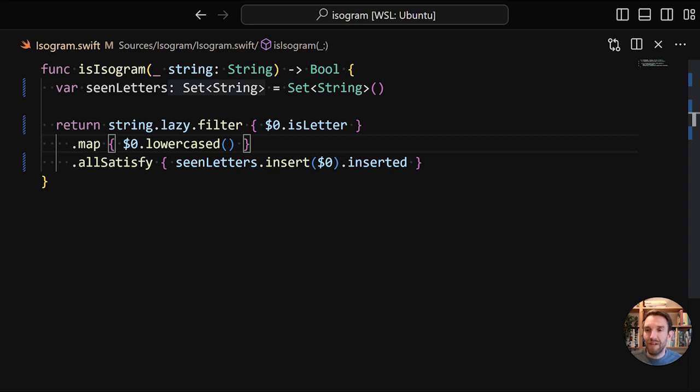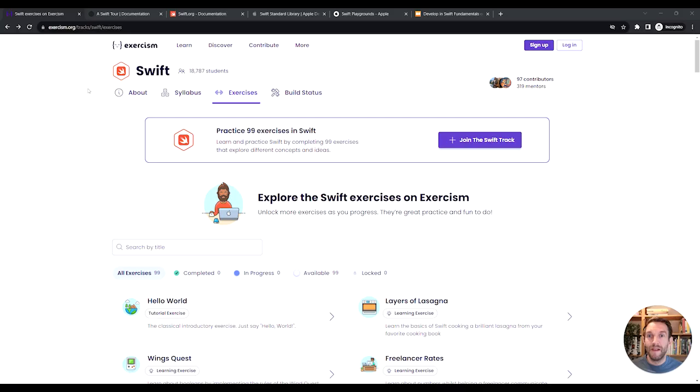And with that, we've reached the end of the implementation, and we have a nice functional implementation that is quite performant. Let's look at some of the resources that you can use to learn Swift. First of all, you can learn Swift on Exercism. The Swift track has just shy of 100 exercises with a wide variety of topics and difficulties for you to choose from.